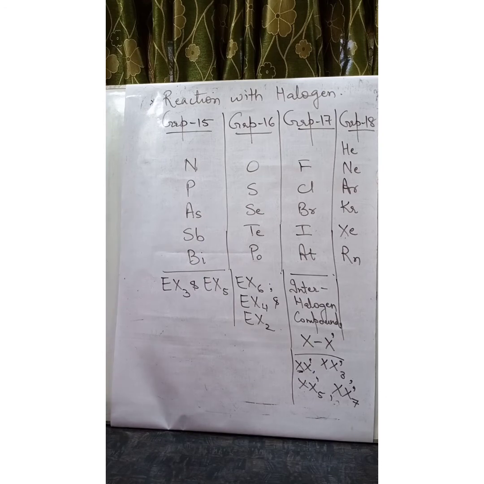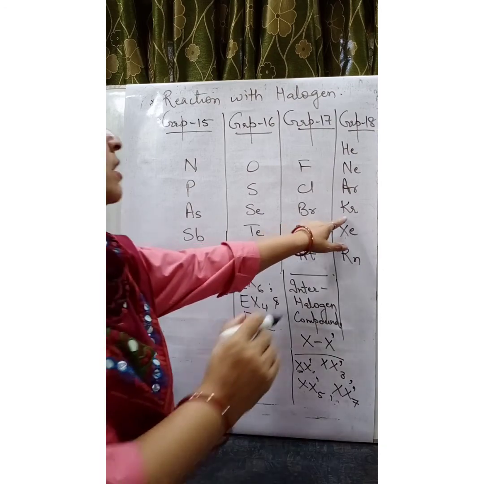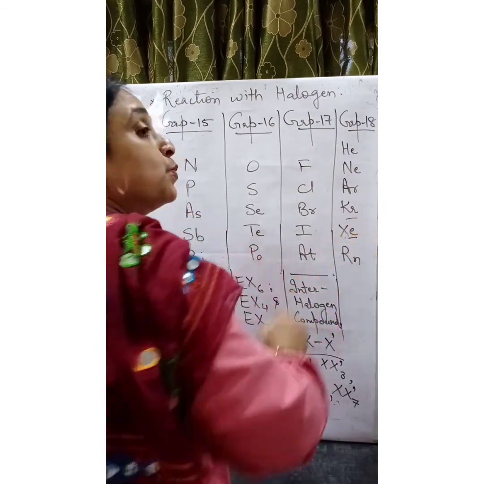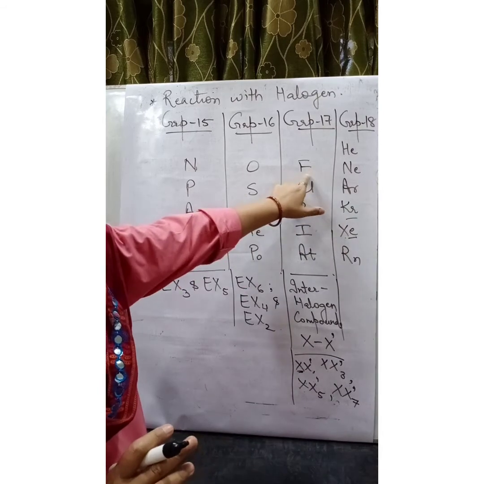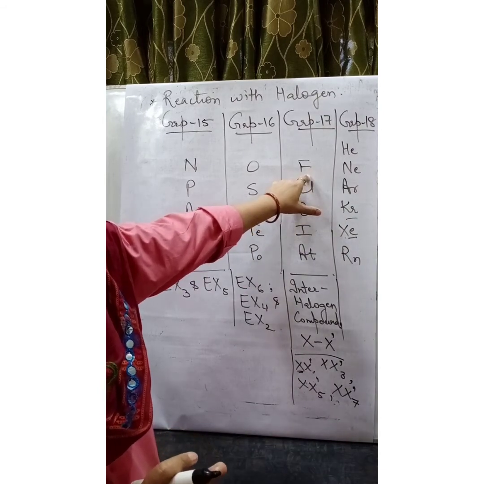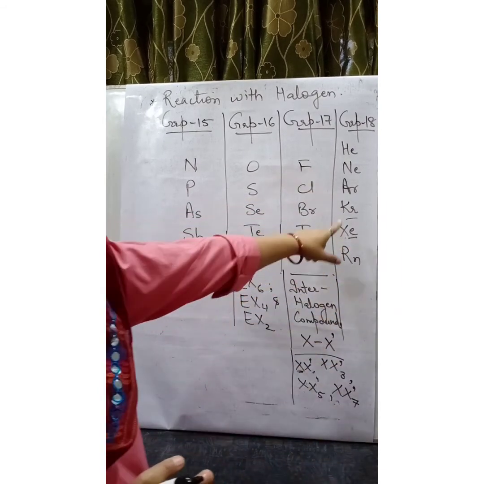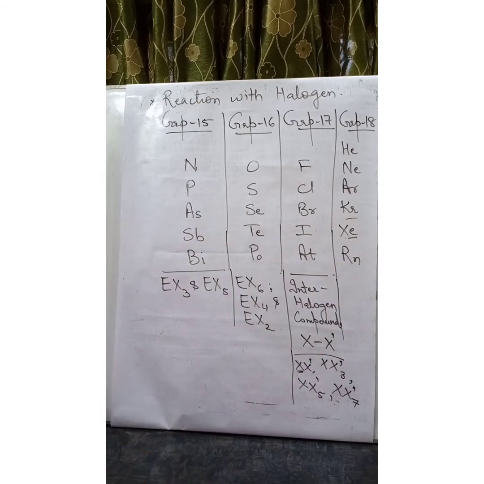Now group number 18, no true compound of group number 18 with halogen has been discovered. However, xenon and krypton are found to react with the highly electronegative element, that is fluorine. So few compounds of xenon and krypton are known.